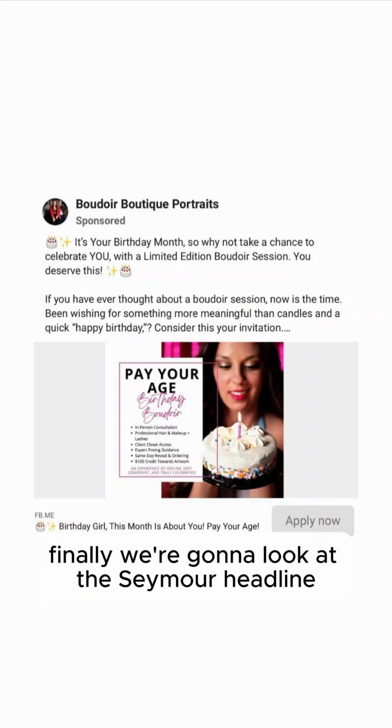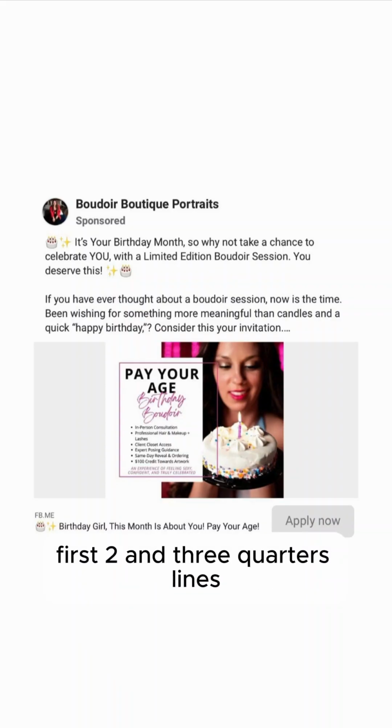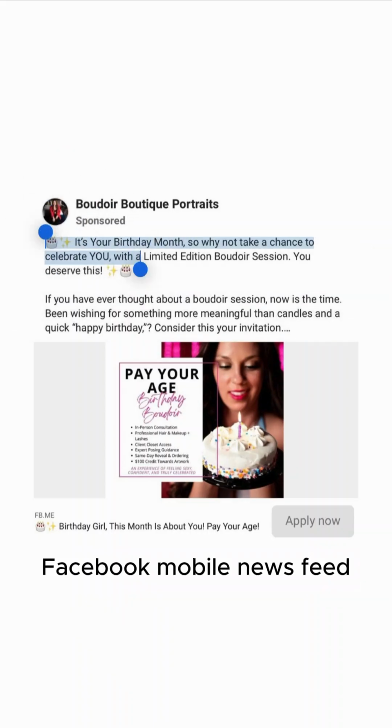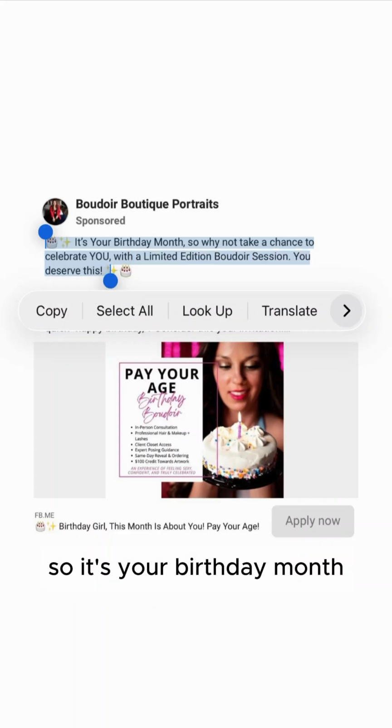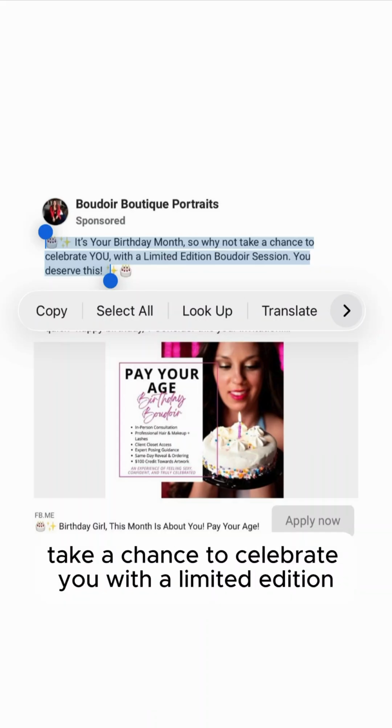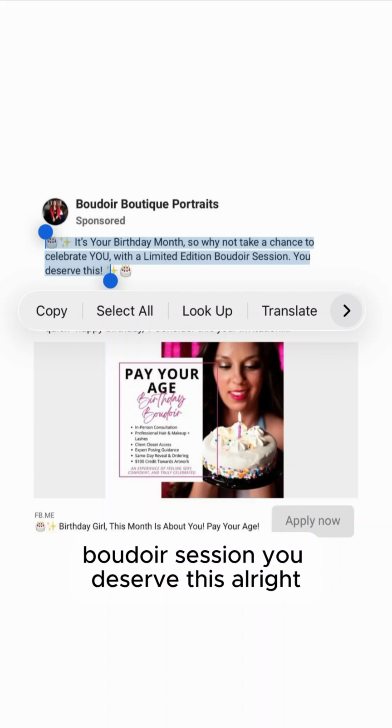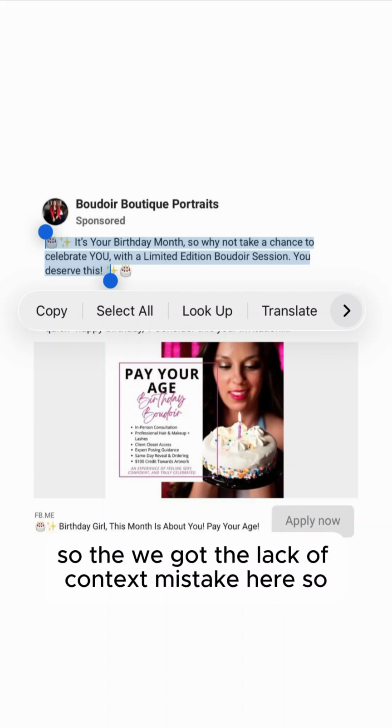Finally, we're going to look at the See More headline, the first 2 3/4 lines in the Facebook mobile news feed. We're using 2 1/4 lines here. It's your birthday month, so why not take a chance to celebrate you with a limited edition Boudoir session? You deserve this. All right, so we've got the lack of context mistake here.